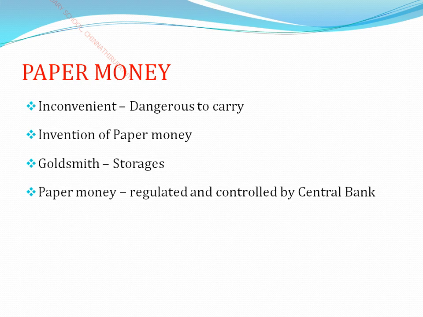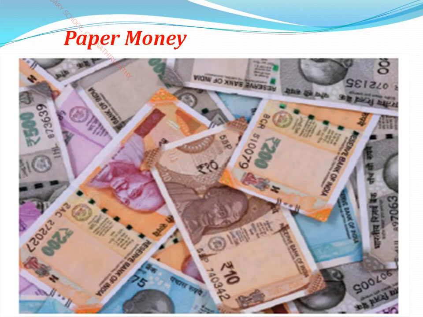In which year? In the year 1937 it has been shifted. Okay, yes. Now see here, now we are going to move to paper money. Nowadays, what are all the paper money you are dealing with the help of your parents? Your parents are giving it to you for the purpose of what? To purchase snacks.